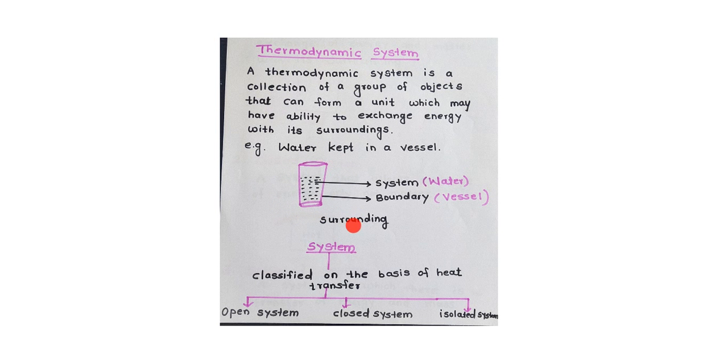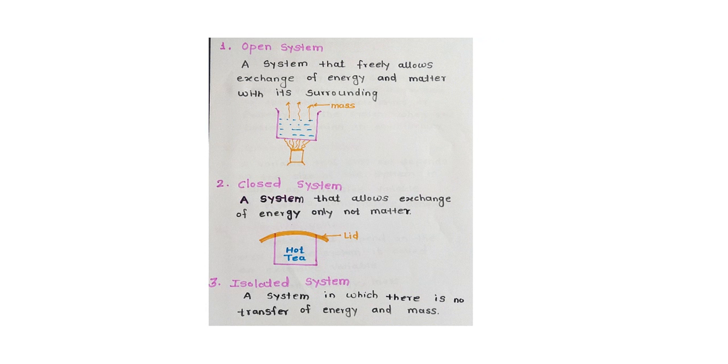Systems are classified on the basis of heat transfer. There are three systems: open system, closed system, and third is isolated system. So now next, what is an open system? An open system means a system that freely allows exchange of energy and matter with its surrounding. For example, see, the diagram shows.